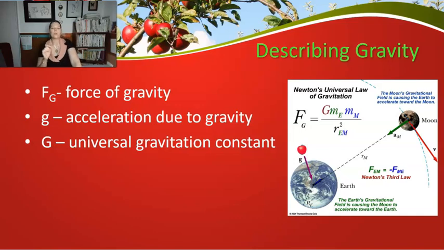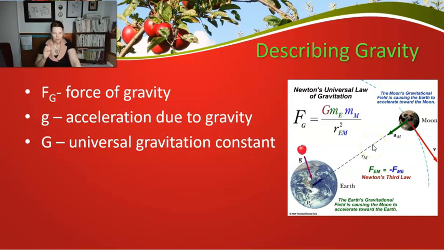G happens to be one of those. It is the same number all of the time. It is the universal gravitation constant, and it is required to accurately calculate the force of gravity between two masses. So in this case, right, you've got the Earth and you've got the Moon, and they will act on each other. And so there's a force of attraction between the two of them, and it is based on how far away they are from each other.